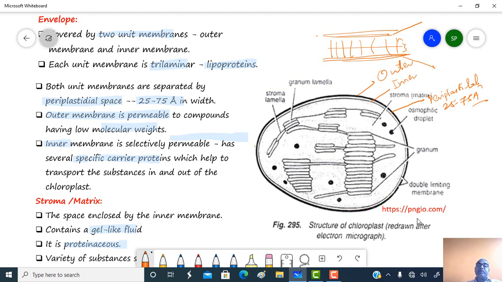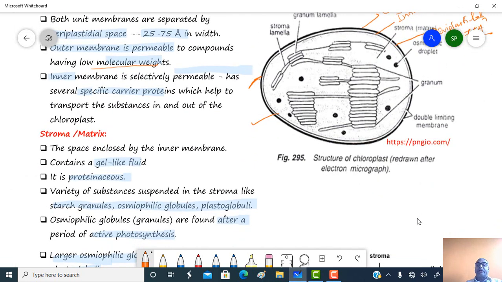The outer membrane is permeable, while the inner membrane is selectively permeable. The outer membrane is permeable to substances of low molecular weight, while the inner membrane is selectively permeable and contains specific carrier proteins. That means these are the permeases, which help in the transport of substances in and out of the cell against concentration gradients.